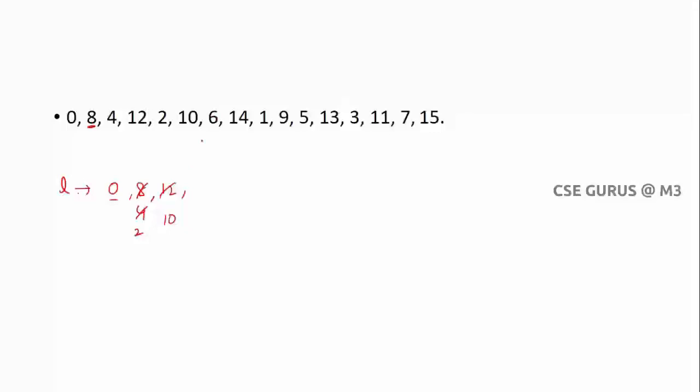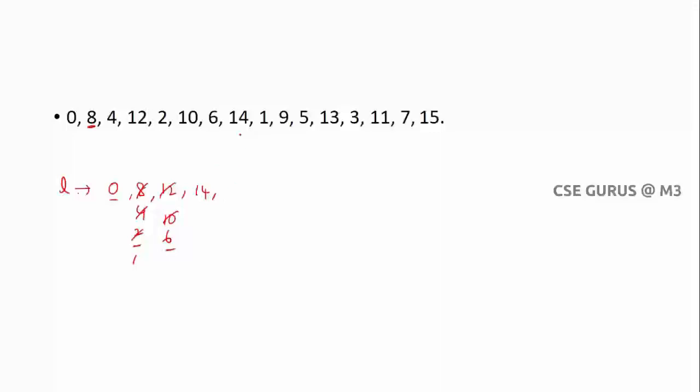So 10. Next 6. Of course it's not greater. After 0, after 2, after 10, no. So 2 to 10, so after 2 you have to insert. Next 14, it's greater than the largest element, so insert. Next 1, it is not greater, so where does it have to be inserted? After 0, right? After 2 it's not, so after 0 I need to insert.